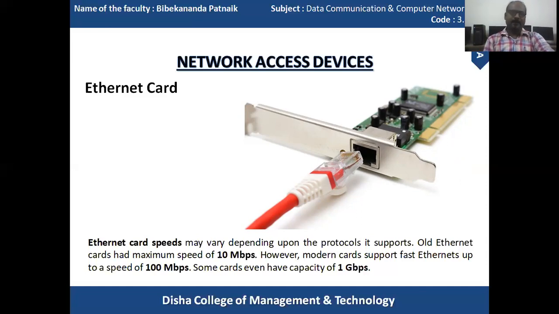Basically, there are three basic elements: sender, receiver, and medium. The medium is basically the cables or wires which communicate between the source, that is the sender, and the destination, that is the receiver. In between, the Ethernet card or NIC will be widely implemented.